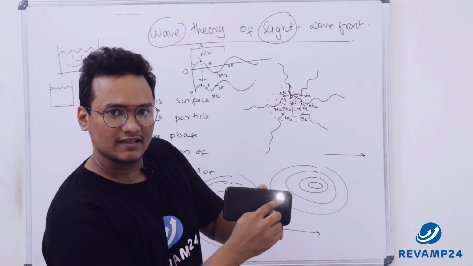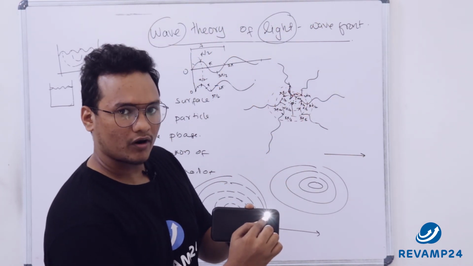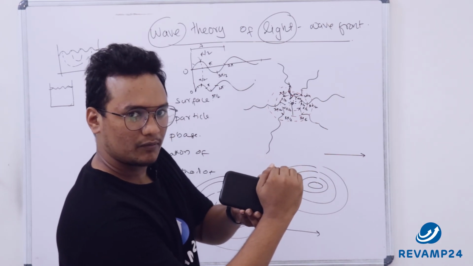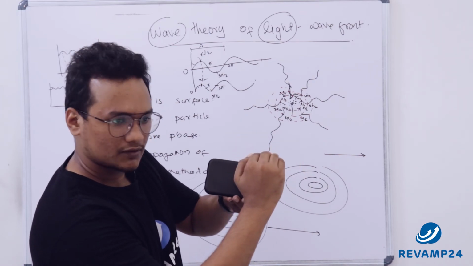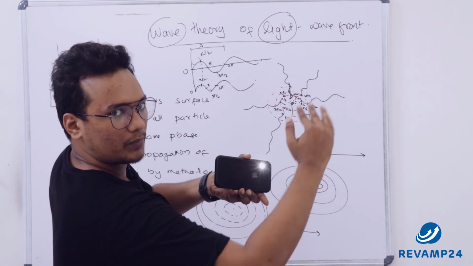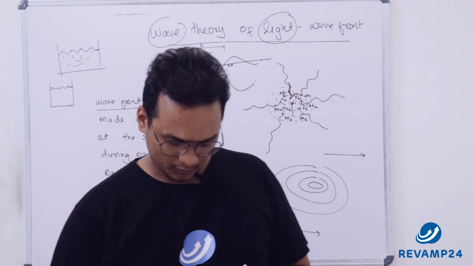The moment we have a disturbance here, the wave is propagated. So this is a point of disturbance. From here, this is the wavefront. The wavefront means all the points in my hand are at the same phase of vibration. See, propagated. Now next propagation, next propagation. So in this way, light is propagated.